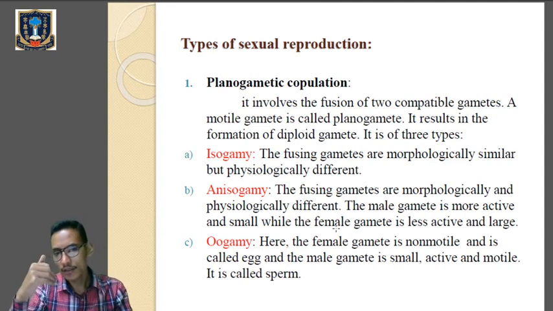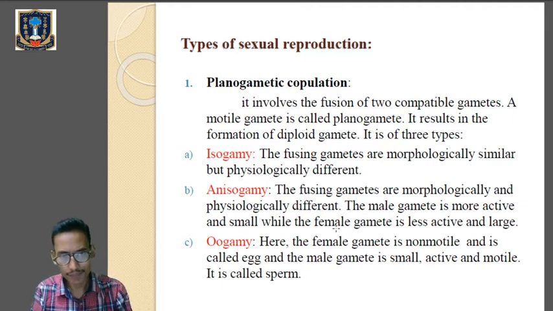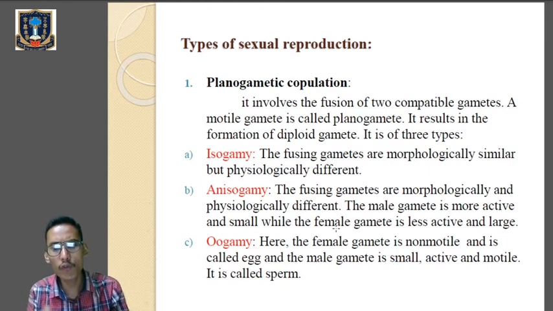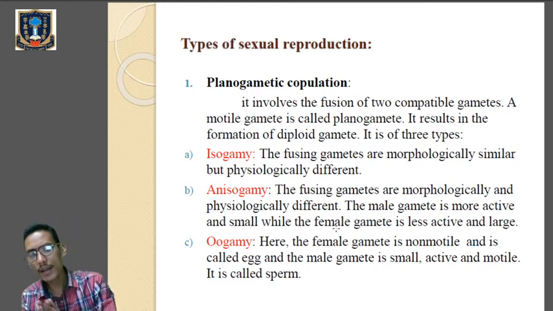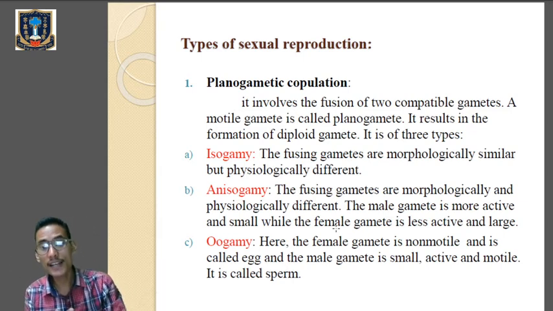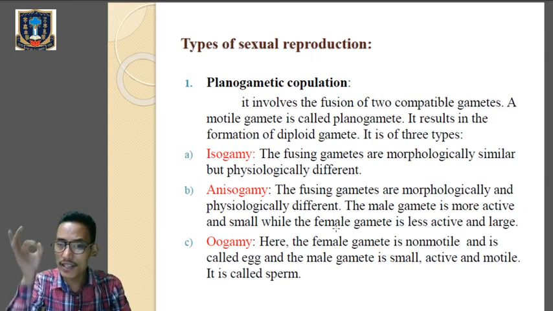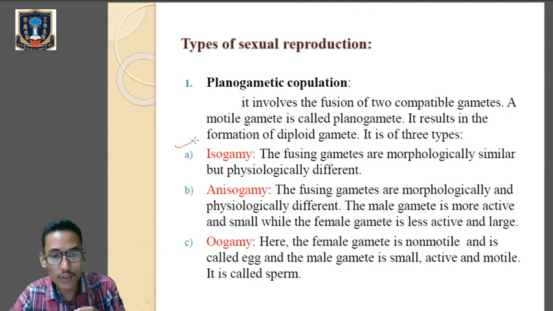Okay, so on the types of sexual reproduction we are going through planogametic copulation, which will involve the fusion of 2 compatible gametes. The motile gamete is called planogamete. Motile means which are able to move, and the fusion of those 2 motile gametes results in the formation of a diploid zygote. Clear? So planogametic copulation means fusion of 2 compatible gametes. Compatible means similar. And gametes are of 3 types. What are they? Isogamy, anisogamy and oogamy.